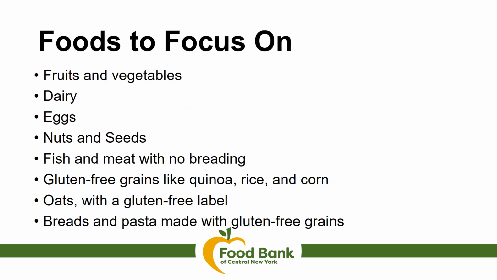Foods to focus on for individuals who are avoiding wheat and/or gluten would be fruits and vegetables, dairy, eggs, nuts and seeds, fish and meat with no breading, gluten-free grains like quinoa, rice, and corn, oats with a gluten-free label, and breads and pastas made with gluten-free grains.